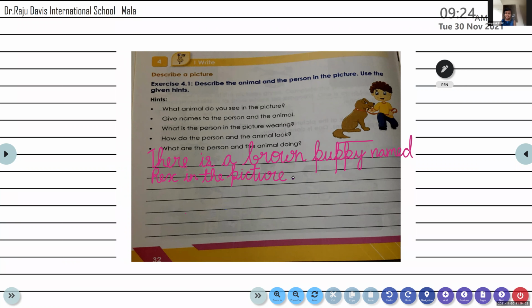Okay, good. So fine, we will write Jobel here. You all can write the name of any boy. The boys, if they want, can write their own names. And the girls can write the names of any boys. Maybe your brother, your cousin, your friend, anybody's name.